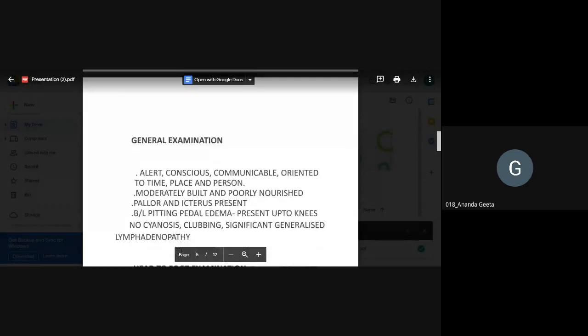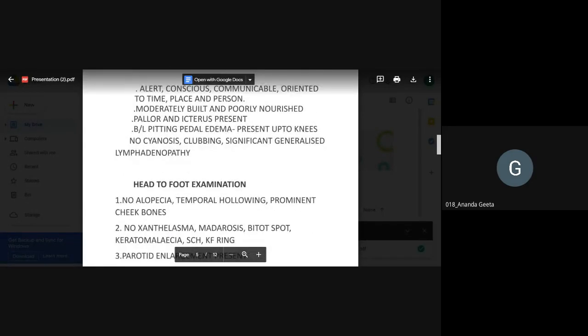Patient is alert, conscious, communicable, oriented to time, place, and person, moderately built and poorly nourished, pallor and icterus present, bilateral pitting pedal edema present up to knees, no cyanosis, clubbing, or significant generalized lymphadenopathy.